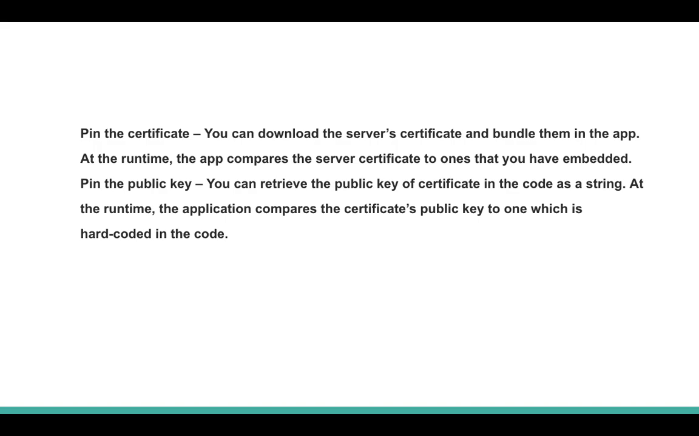According to the pin certificate, you download the server certificate and bundle it with the app. At runtime, the app compares the certificate with the one you have bundled. And pin with public key means you retrieve the public key of the certificate and keep it in the code as a string. At runtime, the application compares the certificate's public key with the one hard coded in the code.